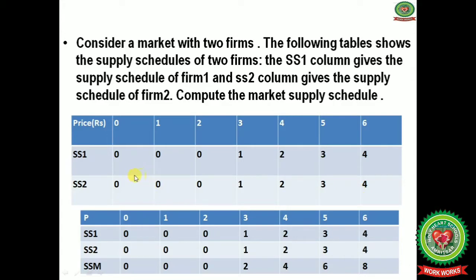Now in order to get the supply schedule by both the firms, we will add the points for firm A and firm B. 0 plus 0 will give you 0. Next, 0 plus 0, again 0. 0 plus 0 will give you 0. 1 plus 1 will give you 2. 2 plus 2 will give you 4. 3 plus 3 will give you 6. 4 plus 4 will give you 8. So this SSM is the supply schedule for the market.